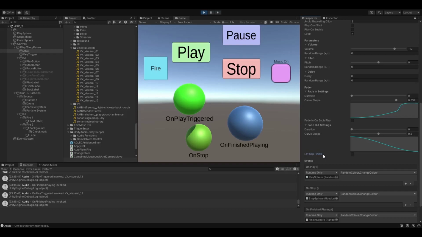Let clip finish is another neat thing. It does exactly what it says on the tin. If you call stop while it's playing and let clip finish is enabled, instead of stopping immediately, it waits until the end of the clip. So if we enable it, sizzle, grumble, splurge, slither. It allows the clip to finish before stopping.